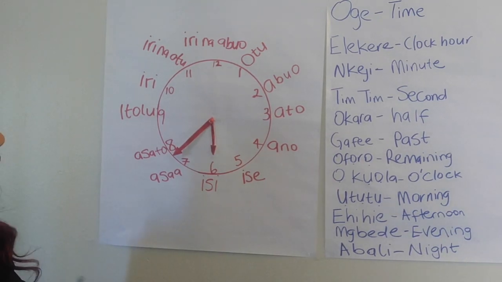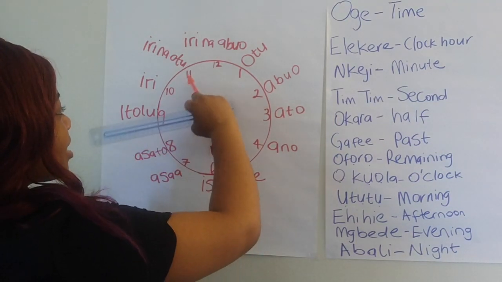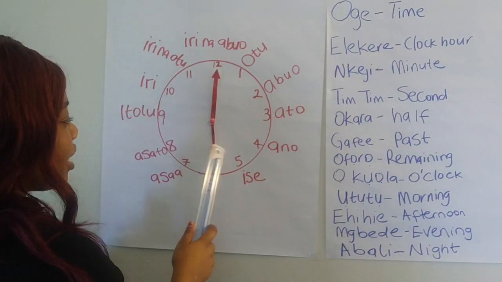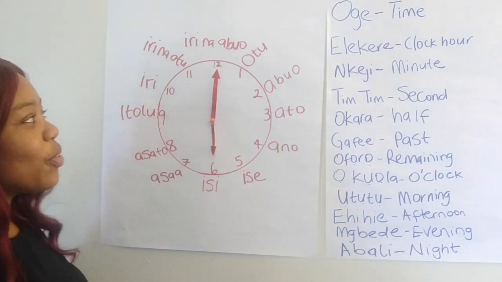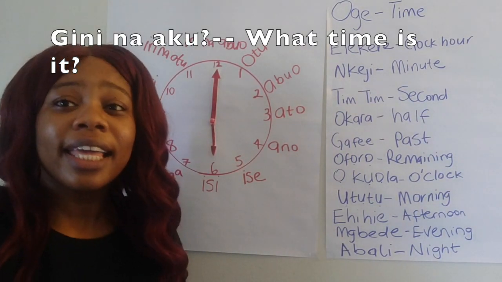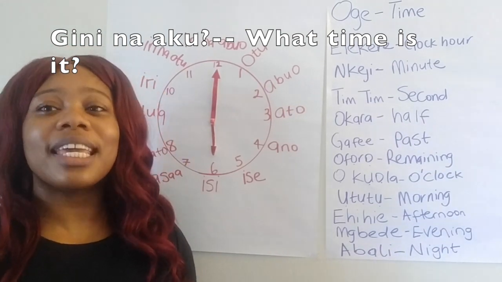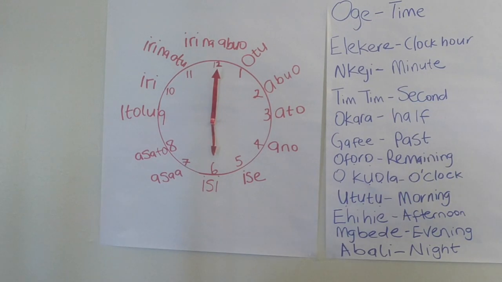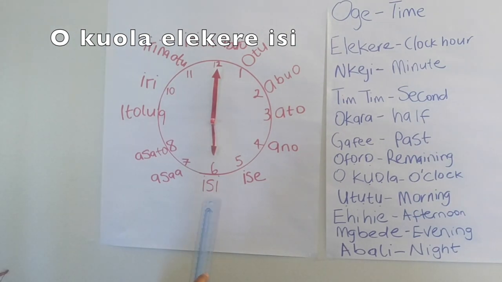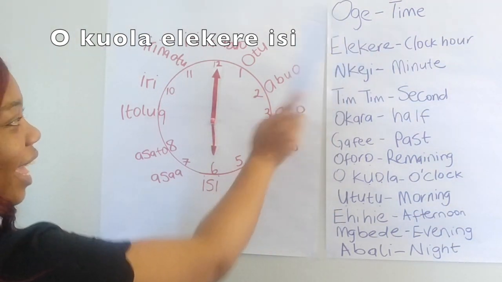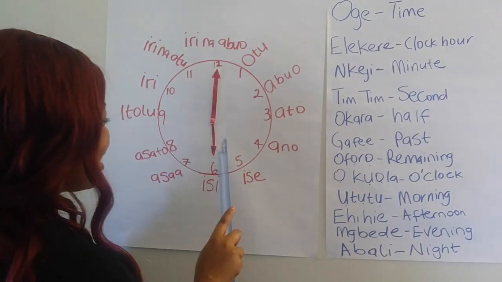So let's say it's right here and it's 6 o'clock. It's 6 o'clock at the dot. What do you say? I would say Gini nako. Gini nako. Remember, Gini is what? Gini nako. You will say Kuola elekere ishi. Does that make sense? We'll try again. Gini na-akụ.